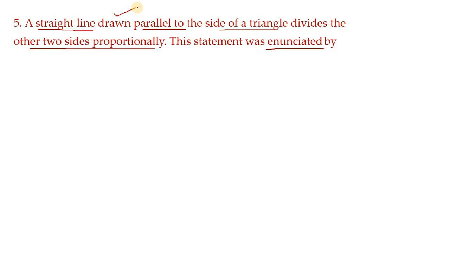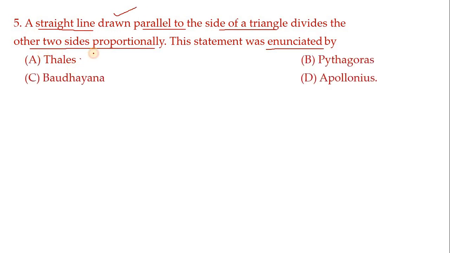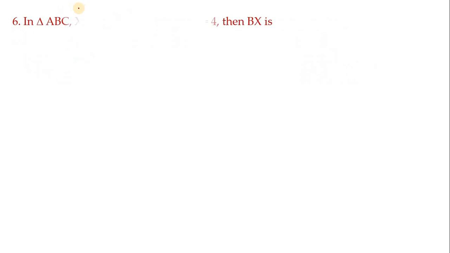This statement just looks like the Thales theorem statement. So the statement was enunciated by Thales or Pythagoras or Baudhayana or Apollonius. So the correct option is Thales only. So Thales theorem in short we can say like this also. Next, move on to another one.